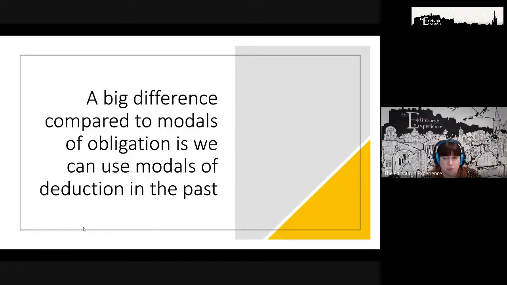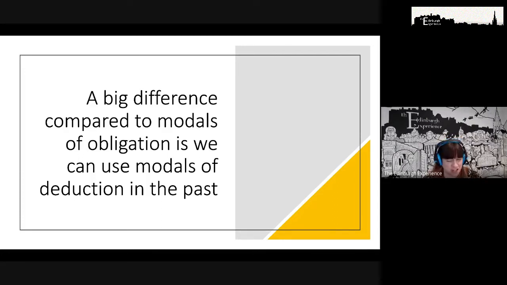A big difference with modals of speculation compared to modals of obligation is that we can actually use these in a past aspect. Do you remember when we talked about modals of obligation, you couldn't say, when I was at school, I must wear a uniform. I had to use have to because I could put that in the past, right? When I was at school, I had to wear a uniform. But we can actually use these four modals when they're functioning as modals of speculation with a past aspect.